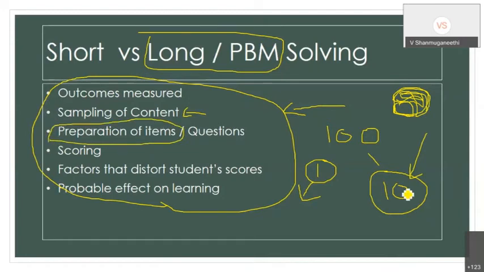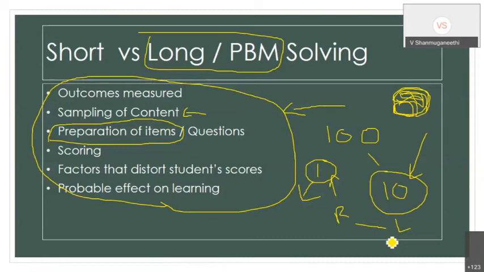But a long answer question will take very minimum time to set the question paper. That is fundamentally everyone will have a scoring. Here scoring is very absolute. Reliability is high. Here reliability is a little bit less compared to 1 mark question. Because in a 1 mark question, if the answer is correct, then ultimately you have to give 1 mark.